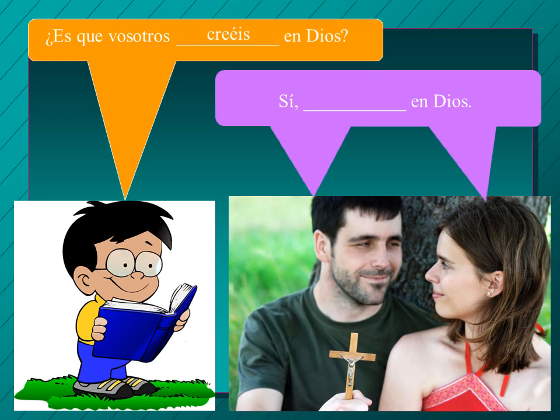And then they're going to answer, sí, blank, en Dios. They look like they believe in God. They're holding a crucifix here. So what are they going to say? They're going to say creer, but they're going to conjugate it to the we form. Creemos. You see how the two E's make the same sound, but it's just a little bit longer. It's not creemos, it's creemos.